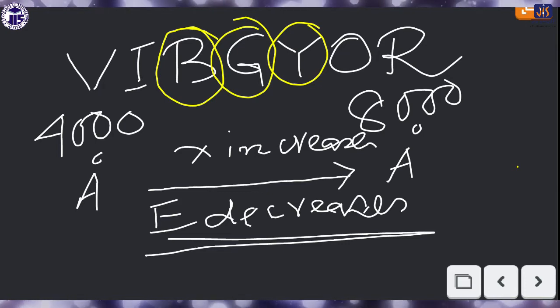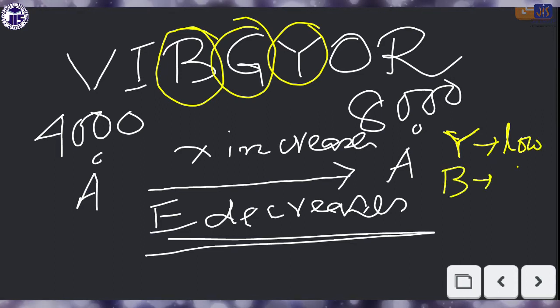So yellow has the lower energy, and blue has the high energy. Green is the middle energy. In which case is maximum energy required? This will be blue. That means in which case the HOMO-LUMO gap is the maximum, there blue light will be absorbed, and where the HOMO-LUMO gap is the minimum, there yellow light will be absorbed.